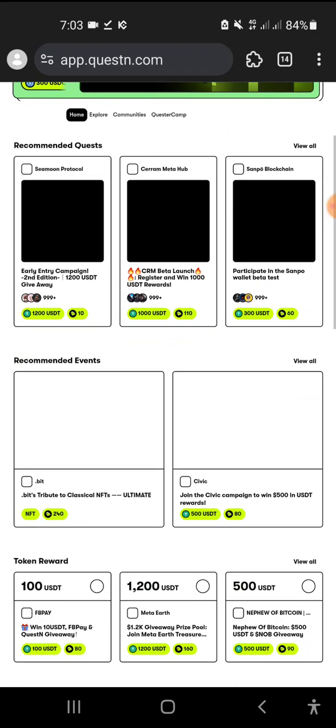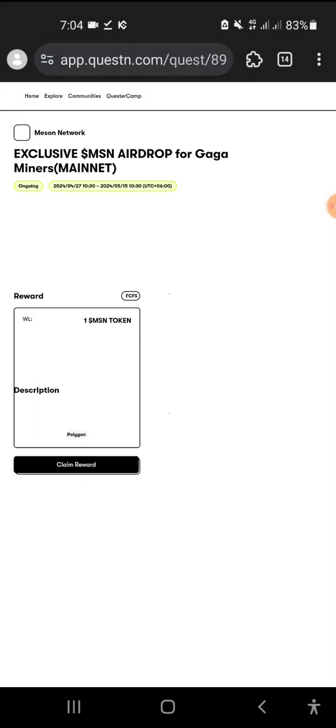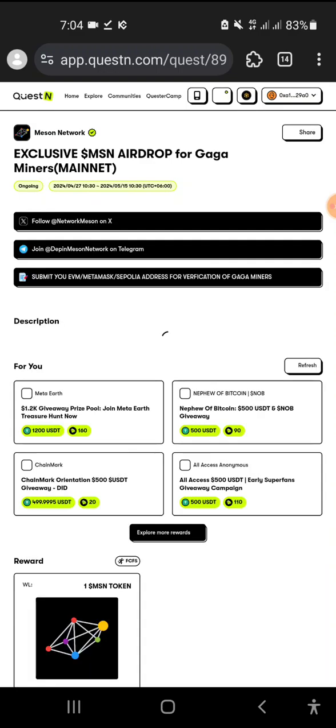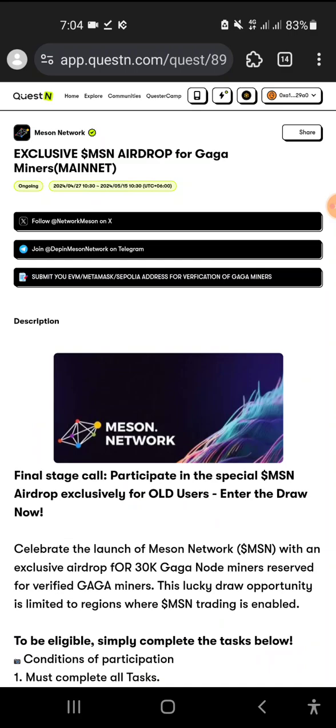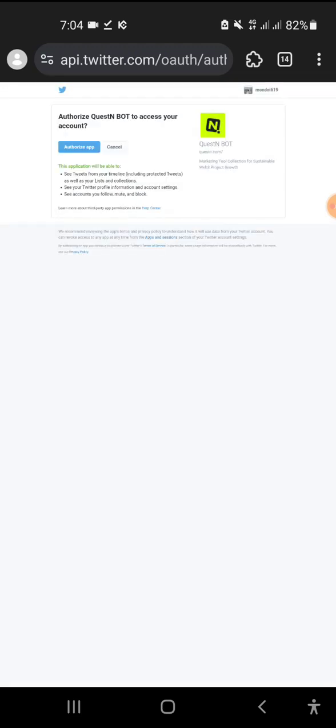Now I've already lost the page, so I'm showing you how to get it back. Here we go. Now your quiz task onboarding page pops up. Click here, click on verify, and connect Twitter again. It is having a slight problem, sorry for that. If you fail, do the same again and ultimately it will be done.